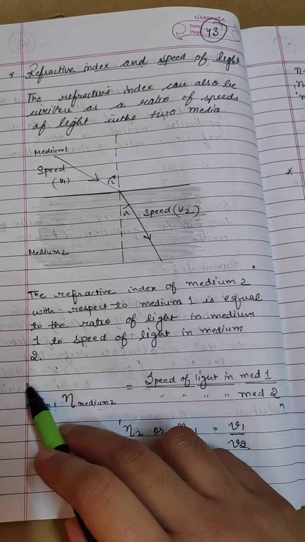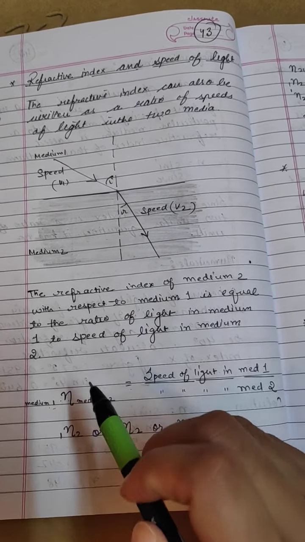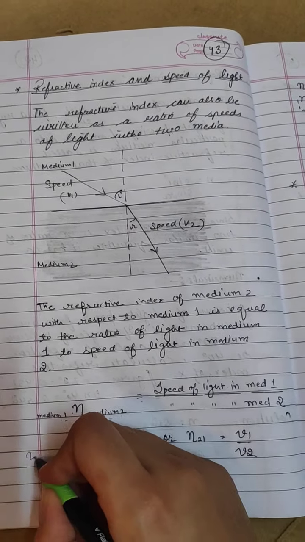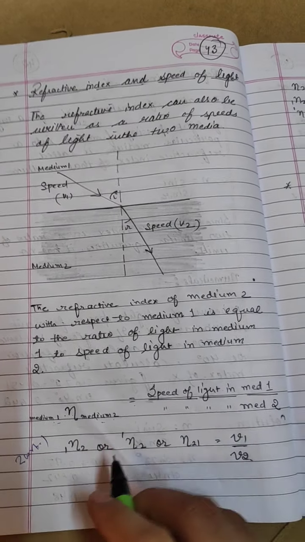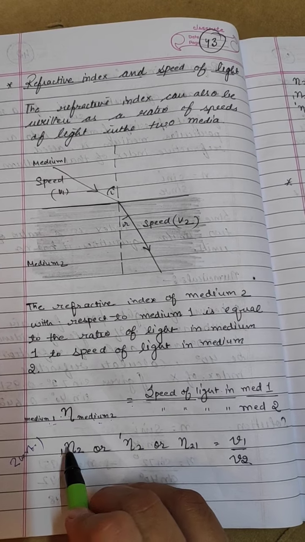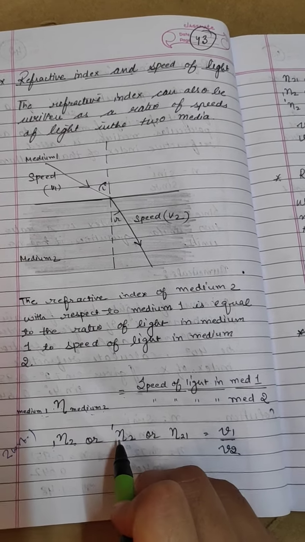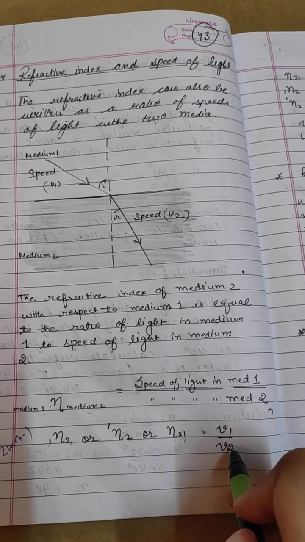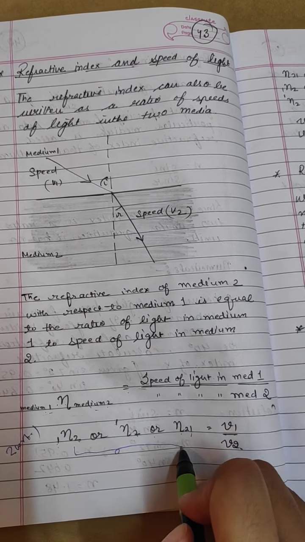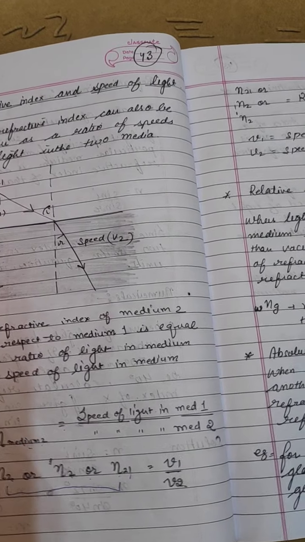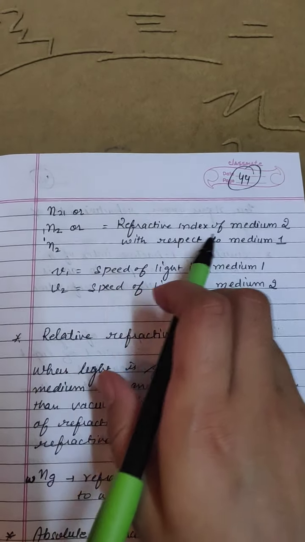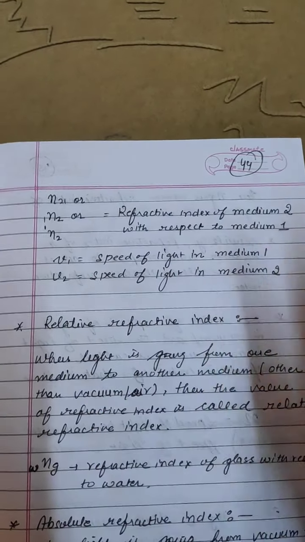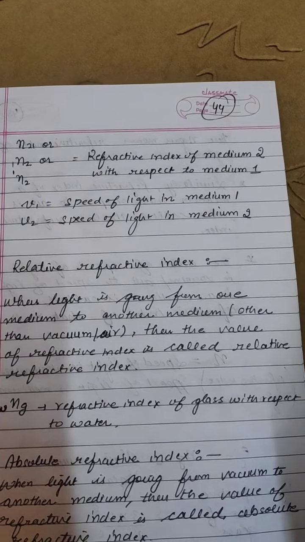So how can we represent the refractive index? There are many ways. But keep in mind, we are doing refractive index of medium 2 with respect to 1. It can be written as n21, the refractive index of medium 2 with respect to 1. Similarly n2 here 1, or n21, and it will be equivalent to V1 by V2. So these are the three ways that you can represent the refractive index. So n21, again I am saying, is the refractive index of medium 2 with respect to 1. What is V1? Speed of light in medium 1. What is V2? Speed of light in medium 2.